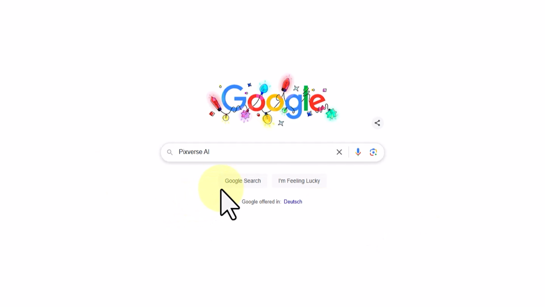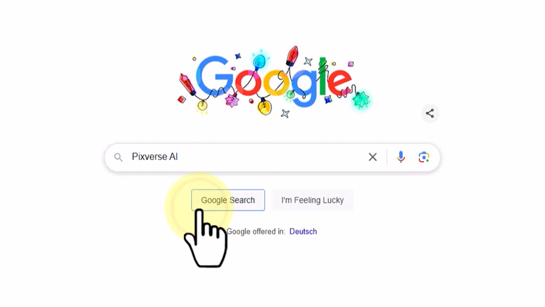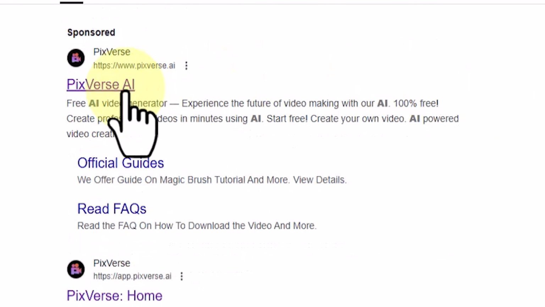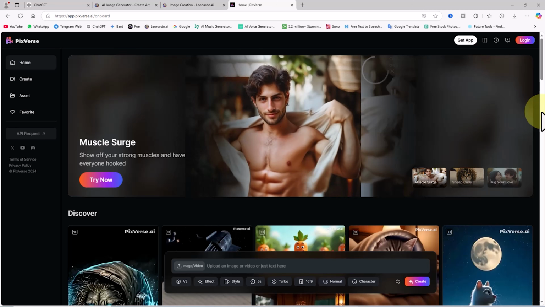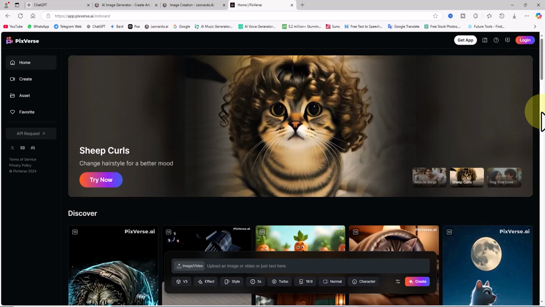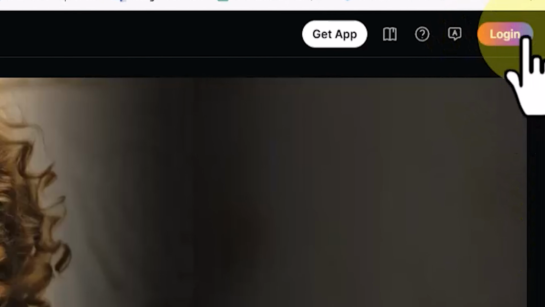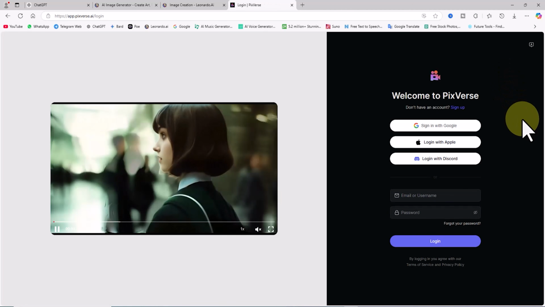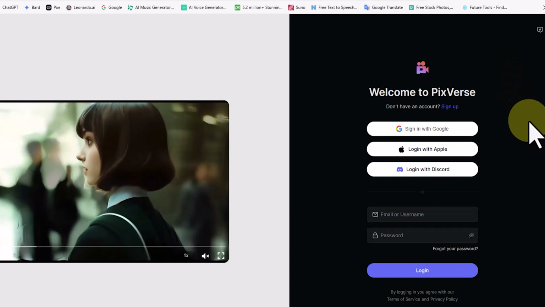In the fourth step, we use an AI called Pixverse to transform the images generated by Leonardo AI into videos and animations. First, visit the Pixverse AI website and click the Try Pixverse button in the top right corner. This brings up the registration and login page.